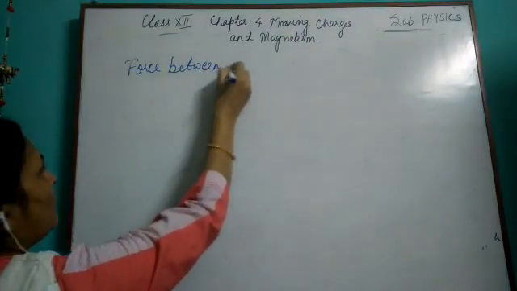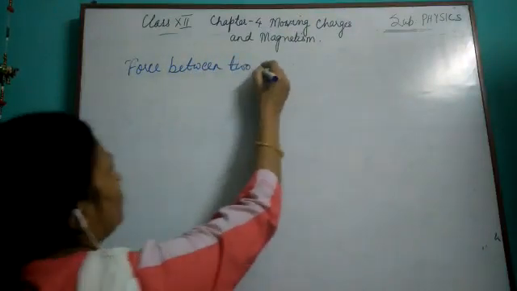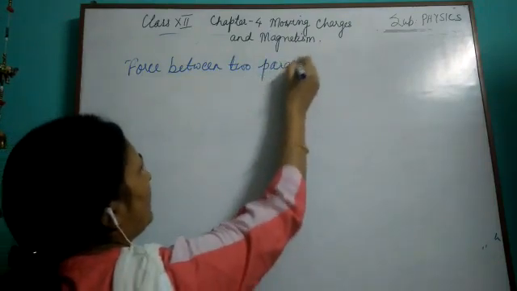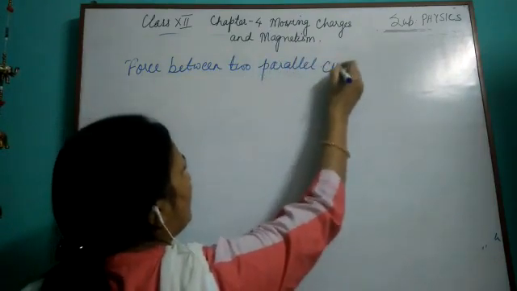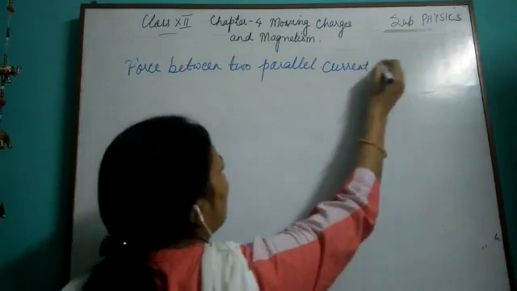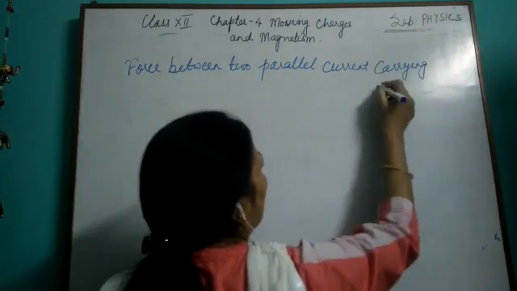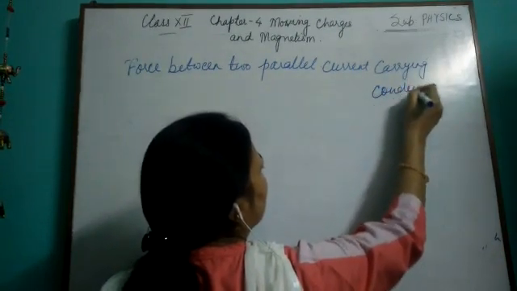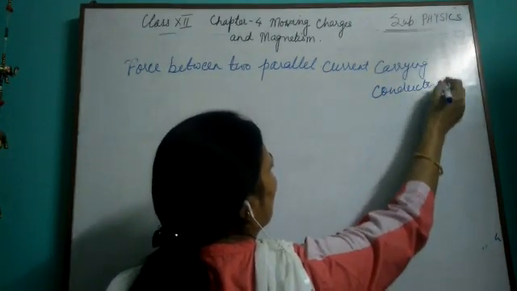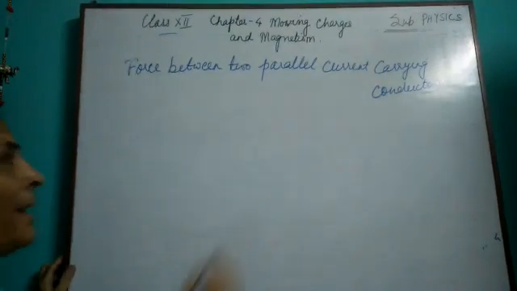Parallel current carrying conductor. Force between two parallel current carrying conductors.